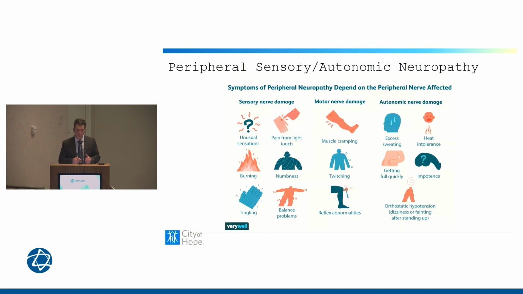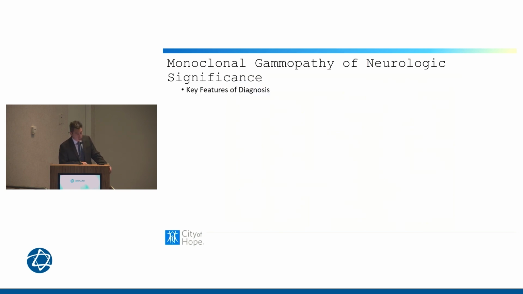Sensory damage causes very nonspecific symptoms, as we all know, and can be very difficult to pinpoint. Numbness and tingling, burning sensation, balance issues. Some nonspecific balance issues can often be due to peripheral neuropathy. Muscle pain or cramping, even nonspecific things like sweating or heat intolerance. Early satiety, like we talked about, as a result of the autonomic nervous system, sexual dysfunction or impotence, reflex abnormalities. These are really the symptoms that we're looking for.